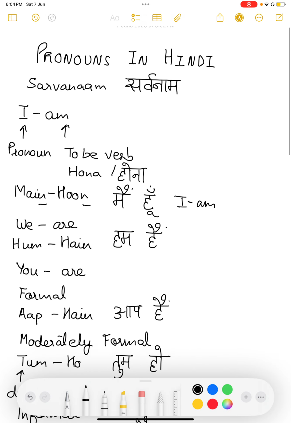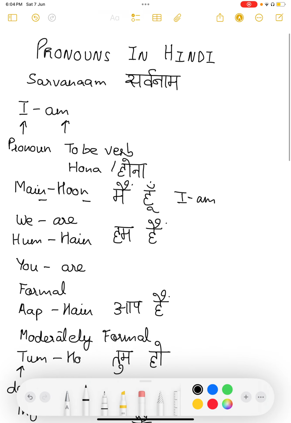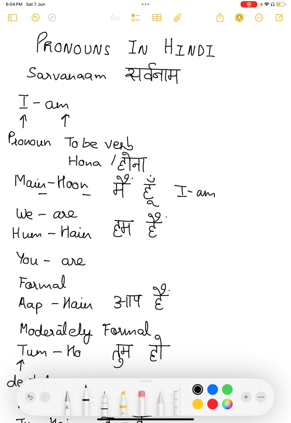So today we learnt about the direct pronouns in Hindi. Okay, direct or the personal pronouns. This is the grammatical name for them. Today we learnt about them, and we also learnt about the to be verb, hona verb pairing with these pronouns. So what you can do here is try repeating them and reading them out in pairs. This will help you memorize them faster and also help you while constructing the sentences.